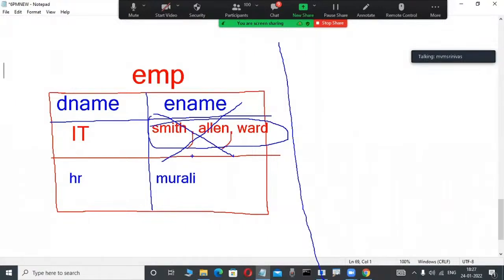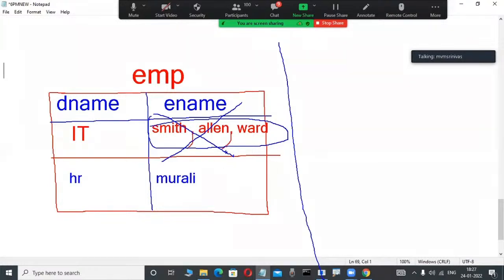Okay, fine. But unfortunately, suddenly you are attending an interview. The interviewer asks, do you have any idea why in each and every cell you represent only one value? Why are we unable to represent multiple values separated with comma in a single cell in relational data model products, either Oracle, SQL Server, or DB2? Nobody tells the reason. The reason is there.